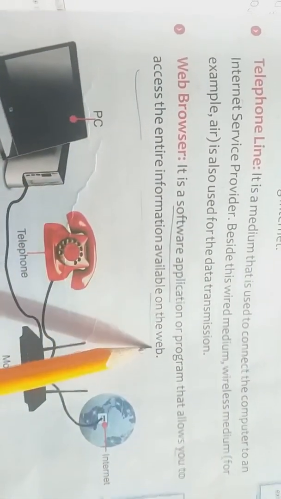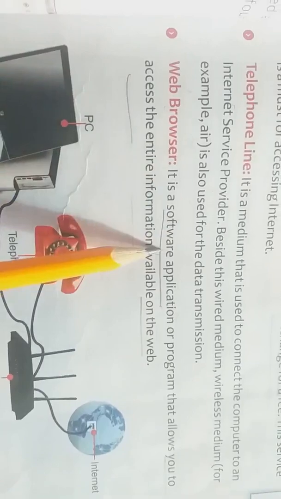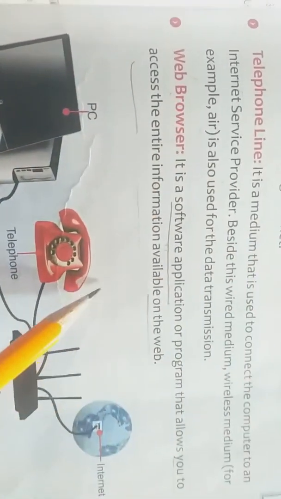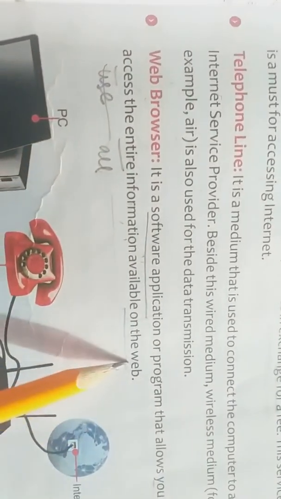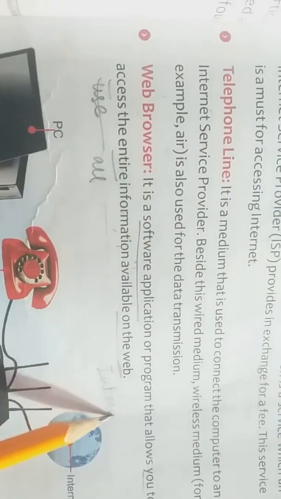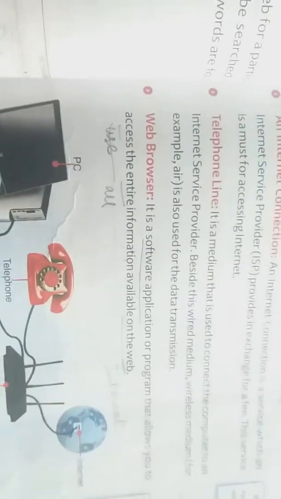So next is web browser. It is a software application or program that allows you to access the entire information available on the web. Yes, web browser is a software application. It is one type of software that we can use to access internet. Access means to use internet. Entire means all information. With the help of a web browser we can access entire information that is available on the web. Web means on the internet. Yes, examples of web browsers are Google Chrome, Internet Explorer. So many types of web browsers are available. So we can use web browsers to use internet.